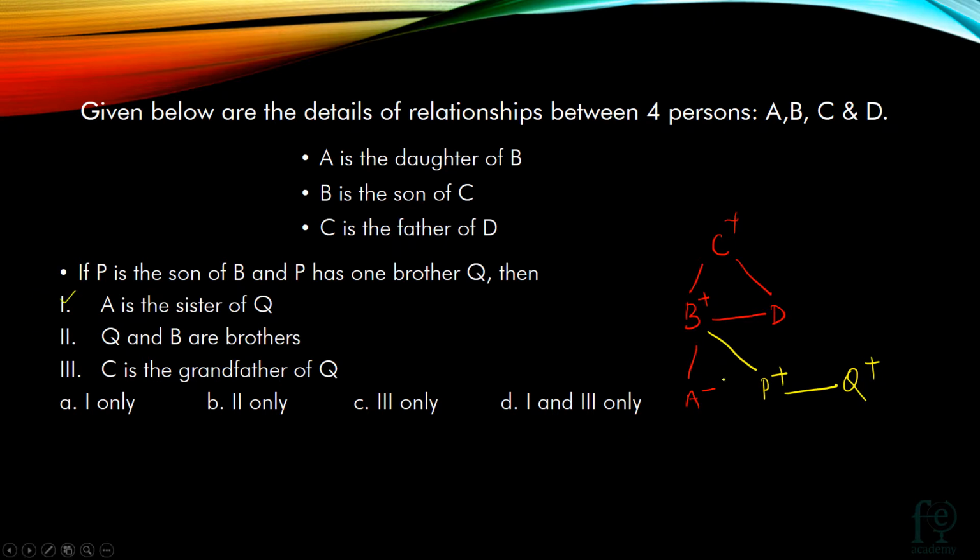Now again, Q and B are brothers. No, Q and B are not brothers. Q will be the son of B. So Q and B cannot be brothers. And C is the grandfather of Q. Yes, C is the grandfather of A and Q is the brother of A. From this diagram it is evident that Q is a brother of A and C is the grandfather of A. So C is also the grandfather of Q. So 1 and 3 will be our answer. So option D will be correct.